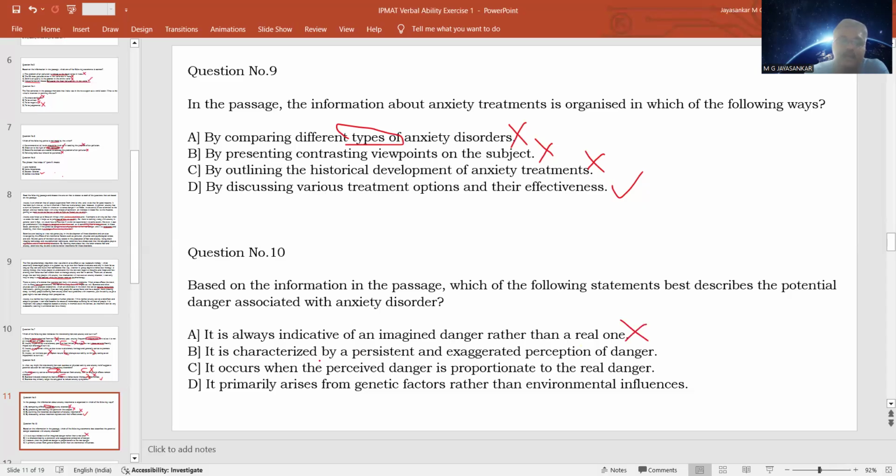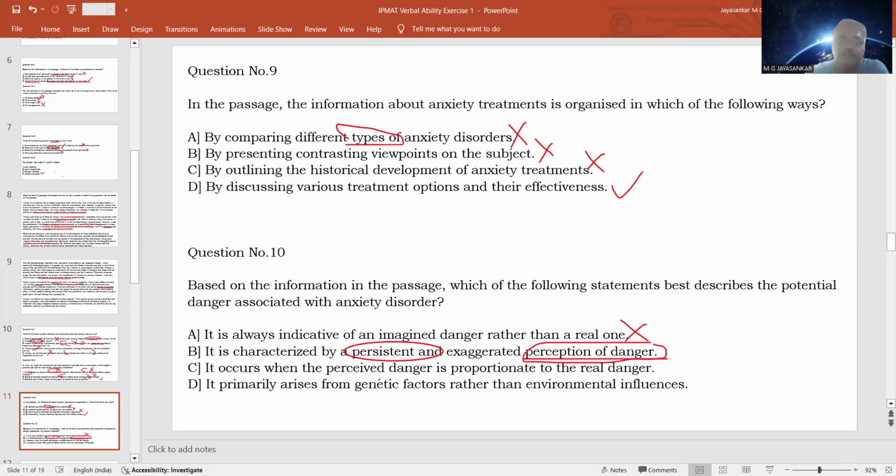Option B, it is characterized by a persistent and exaggerated perception of danger. This is correct. See, perception of danger means your understanding about the danger. When you have an exaggerated perception of the danger, and this is a persistent one, means whenever you face any kind of danger or problem, you have an exaggerated understanding of that problem. That is called anxiety disorder. So this is a clear answer. So keep it as a probable one.